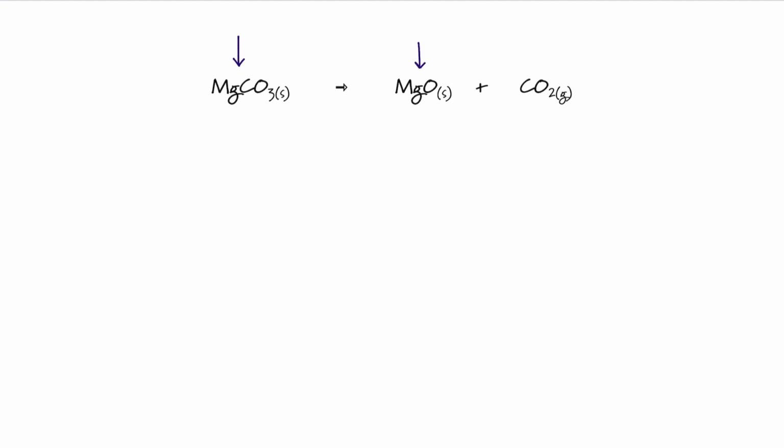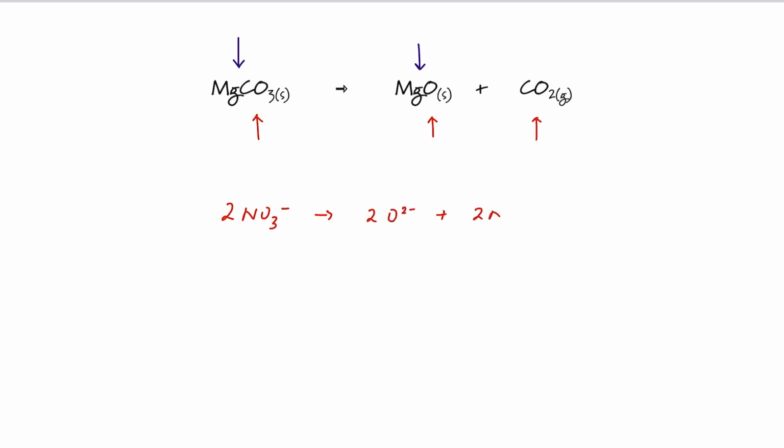Part 2 is about decomposition of the carbonate ion to form an oxide ion and carbon dioxide in the case of the decomposition of carbonates. In the case of the metal nitrates, our nitrate ions are breaking down to form oxide ions and nitrogen oxide and oxygen. And if we're talking about the metal hydroxides, then again we're breaking down to form an oxide ion and water.